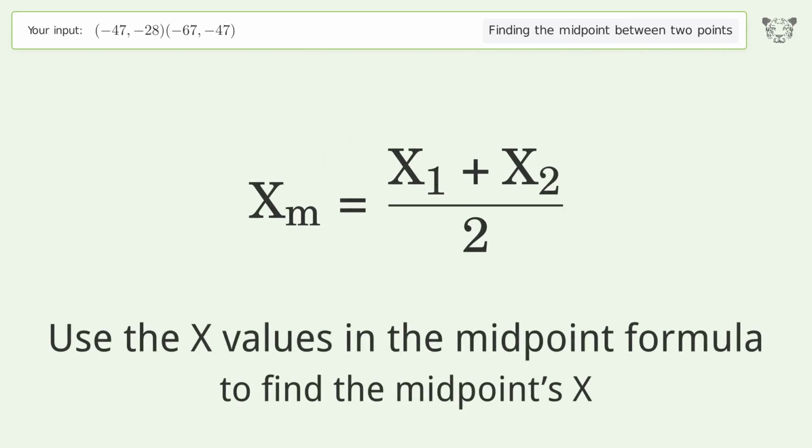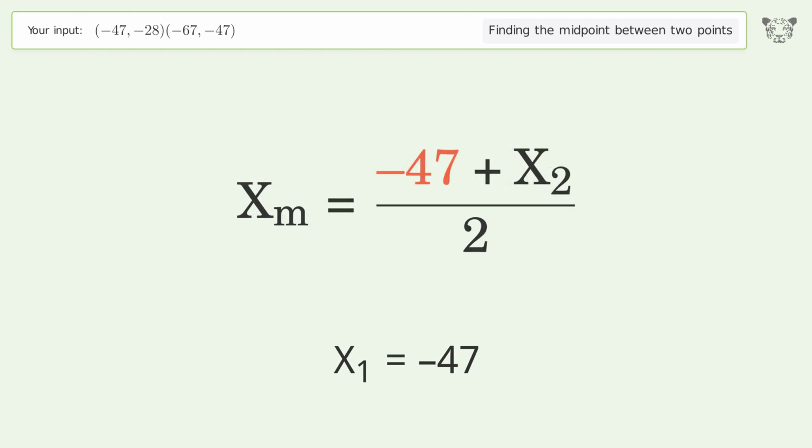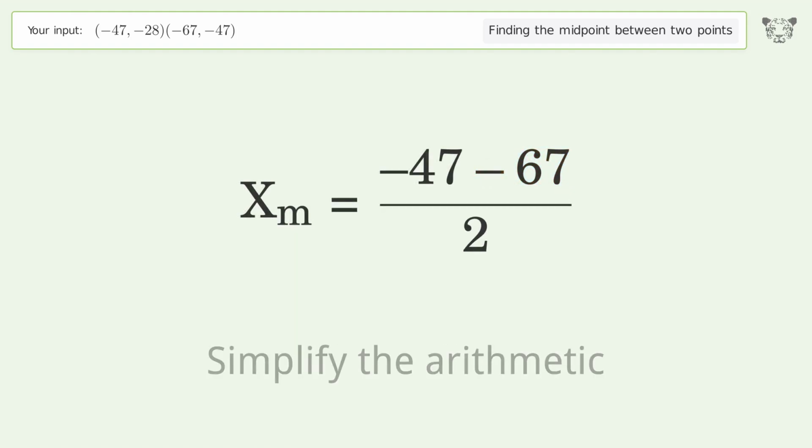Use the x values in the midpoint formula to find the midpoint's x. x1 equals -47. x2 equals -67. Simplify the arithmetic.